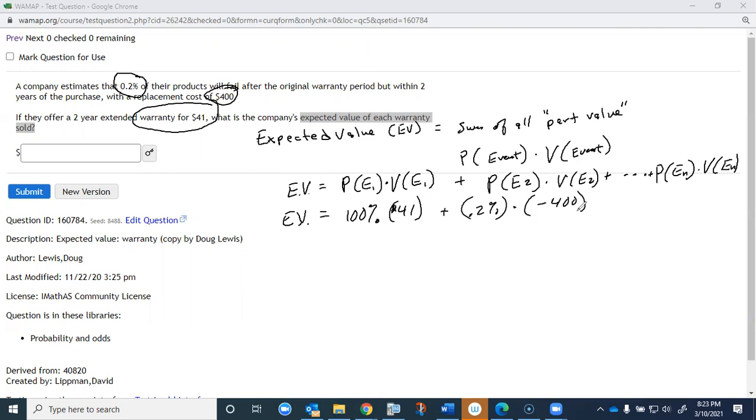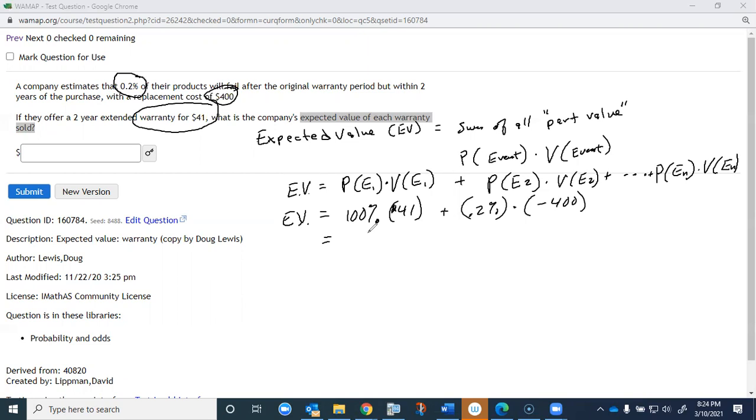They take in $41 for every single warranty they sell, all 100% of their warranties. But only 2 per 1,000, or 1 every 500, they're going to lose $400. So they're going to make a lot of $41 warranties before they have to start paying out.